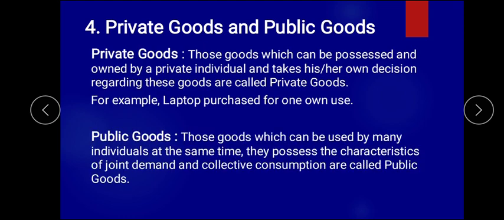But what about public goods? Public goods are those goods which are used by many individuals at the same time, and that possess a characteristic of joint demand. It has a joint demand and collective consumption, and is called public goods. Now what can be an example of public goods?